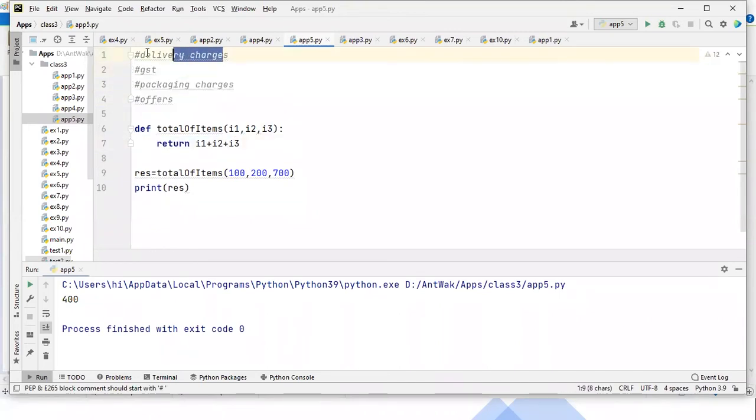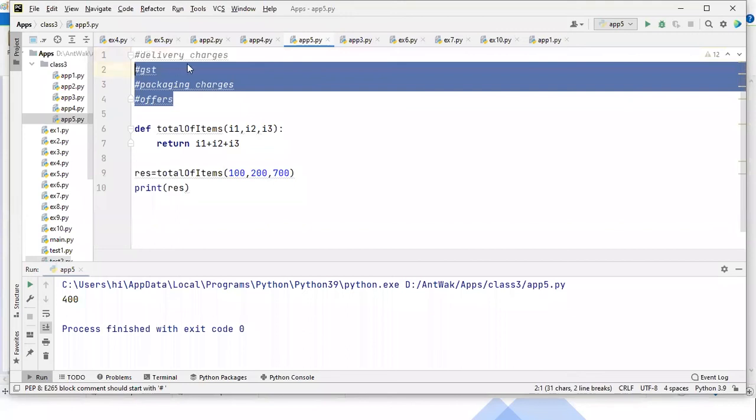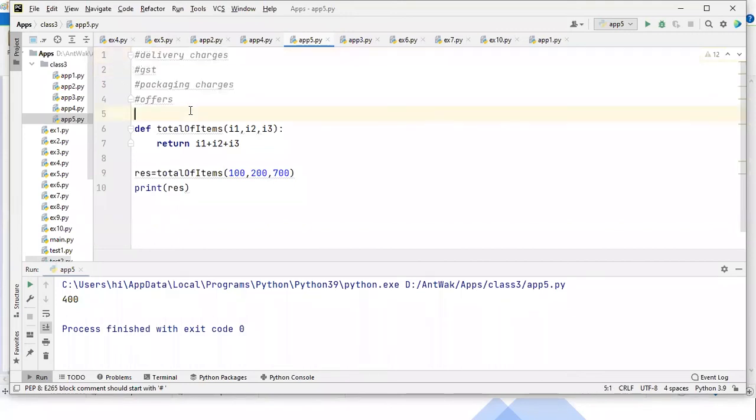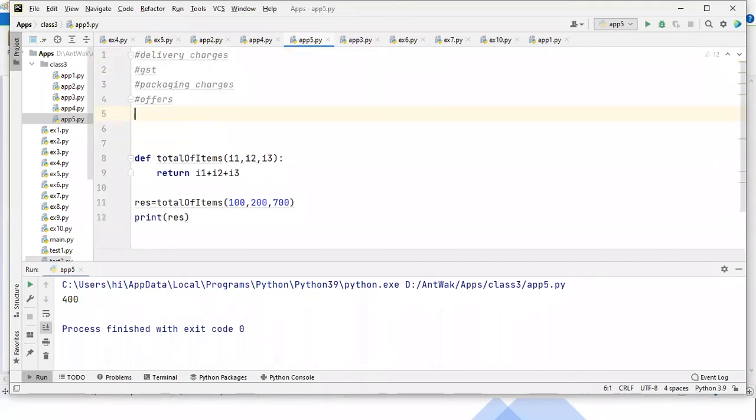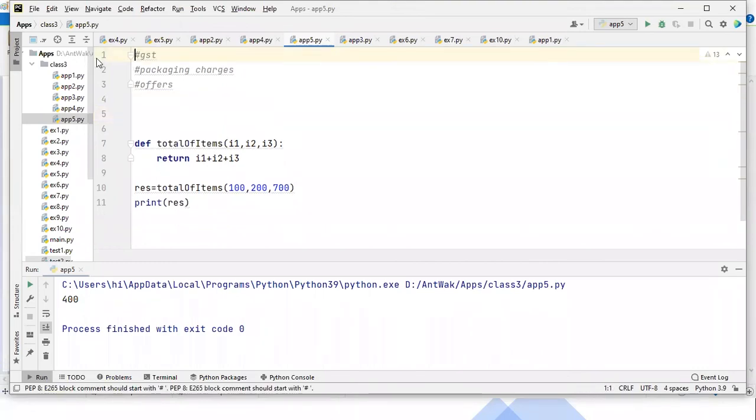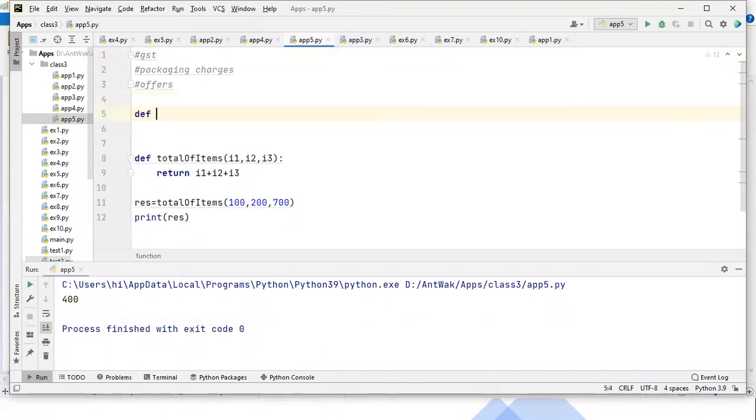One I'll show you. The remaining you can practice. But observe, guys, how I am writing the code, you have to focus. First I'll show you the delivery charges. Let's say I want to add delivery charges of 50 rupees. So I'm writing one function. The function name is delivery charges.